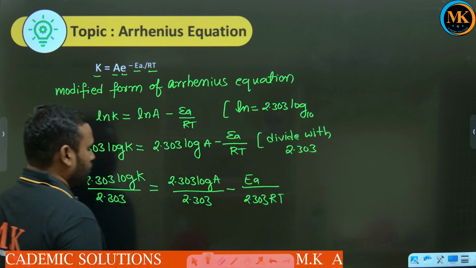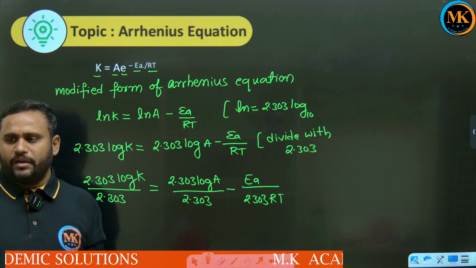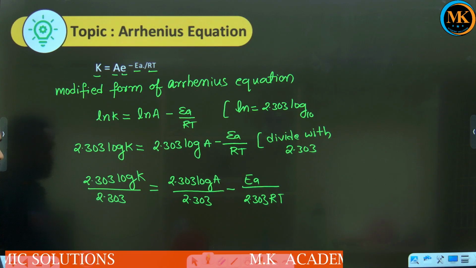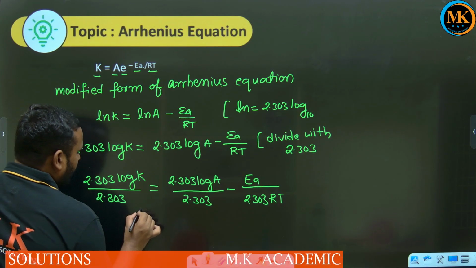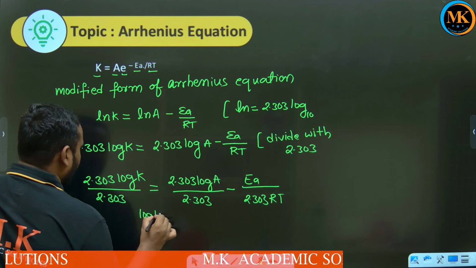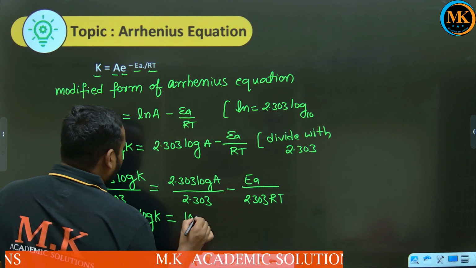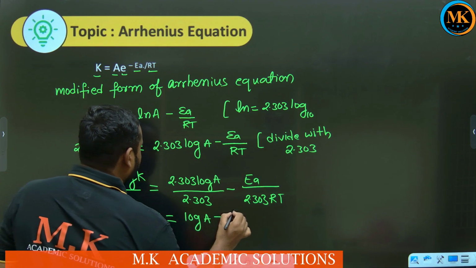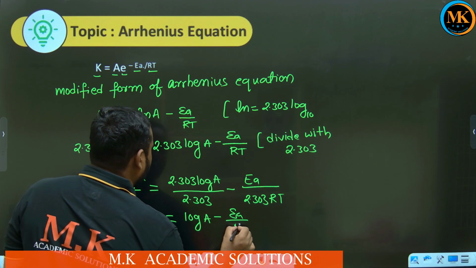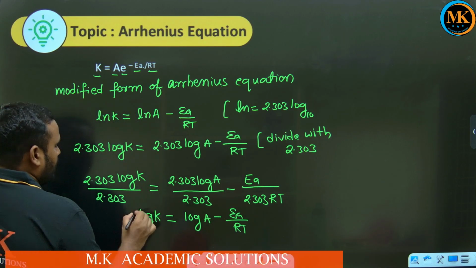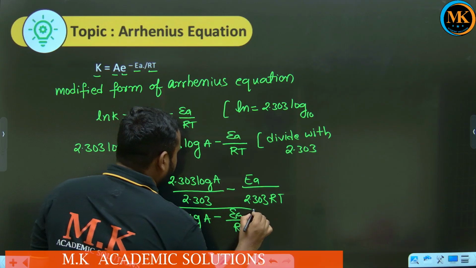Each and every term is divided by 2.303. So finally we get log K equal to log A minus EA by 2.303 RT. So these are the modified forms of the Arrhenius equation.